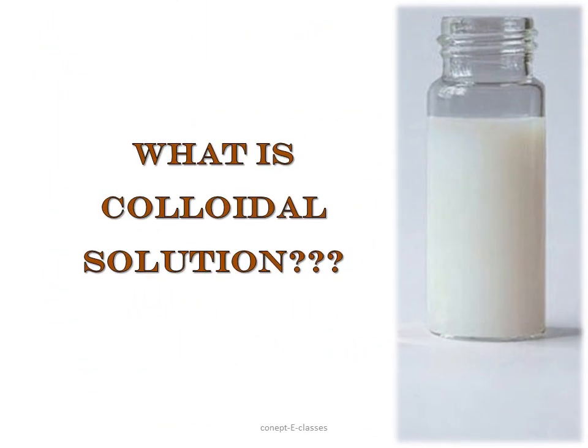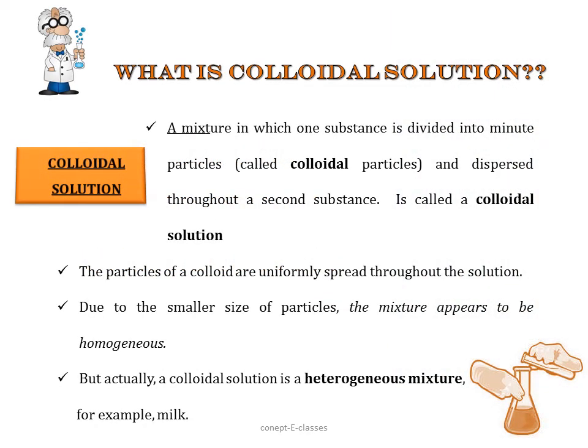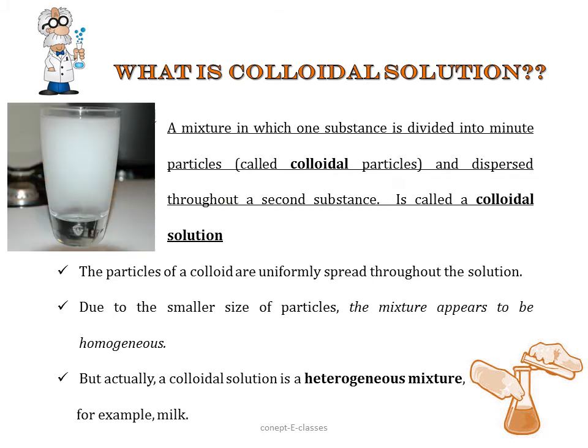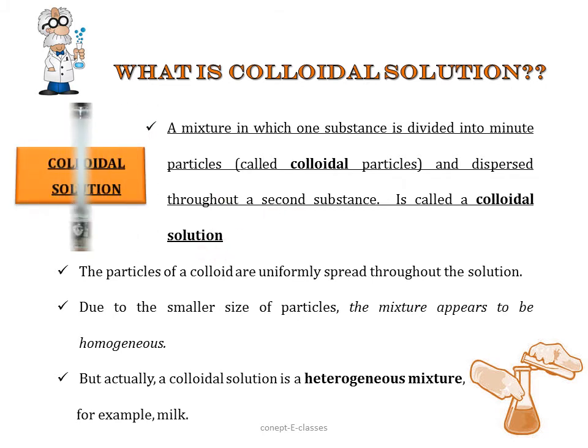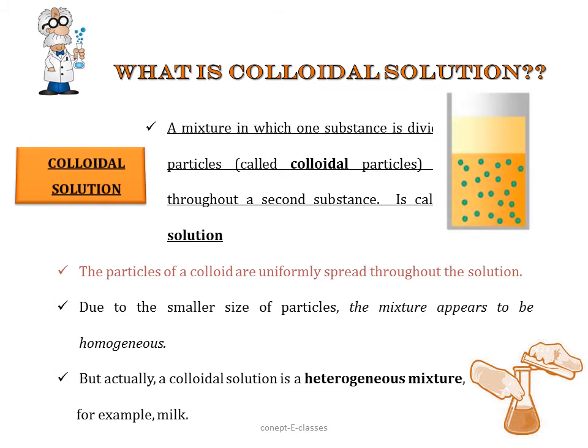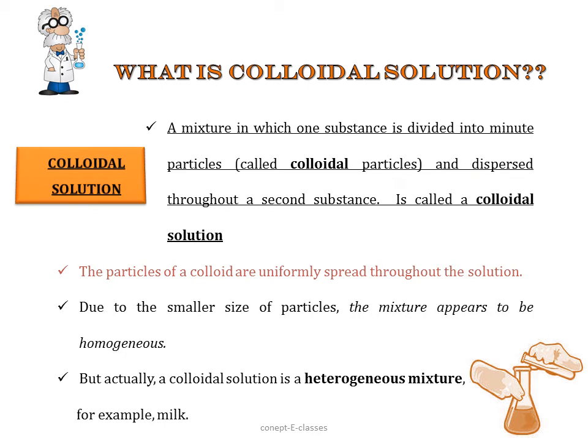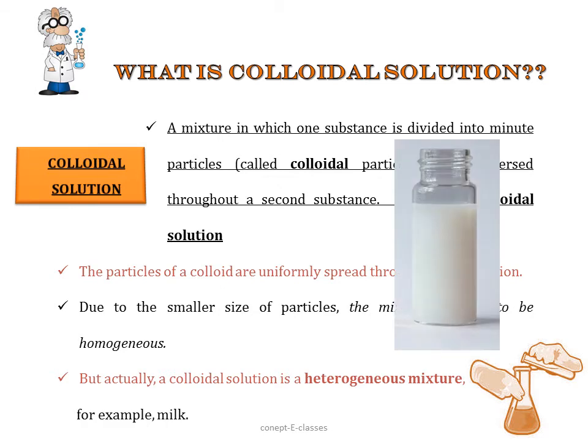Now the next type of heterogeneous mixture is colloidal solution. So what is a colloidal solution? A mixture in which one substance is divided into minute particles, and those particles are called colloidal particles, and these particles are dispersed throughout a second substance, is called a colloidal solution. The particles of the colloid are uniformly spread throughout the solution. Due to the smaller size of the particles, the mixture appears to be homogeneous, but actually a colloidal solution is a heterogeneous mixture. For example, milk.